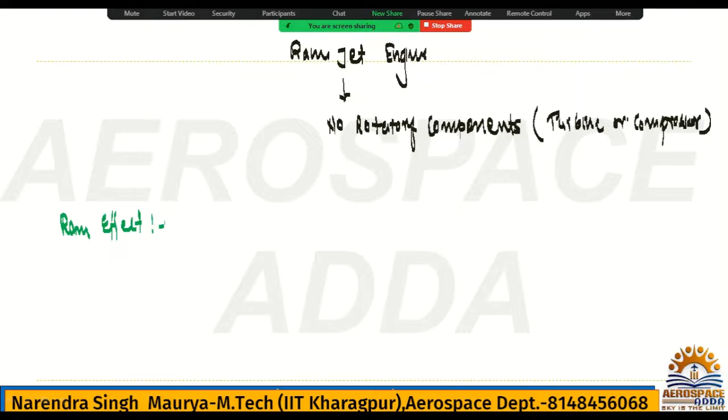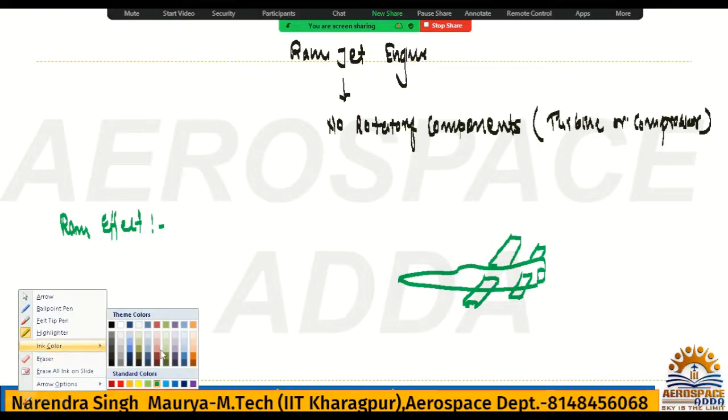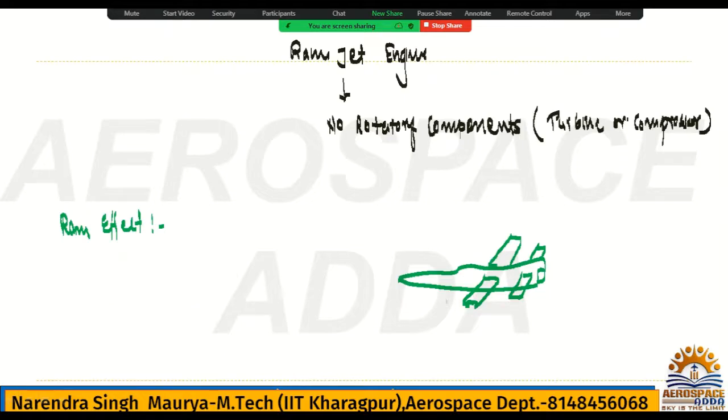Suppose this is another aircraft, a fighter aircraft, and you are going to launch from here this ramjet engine aircraft.